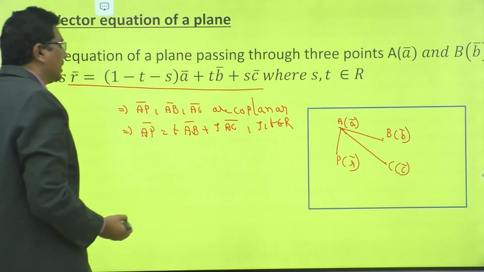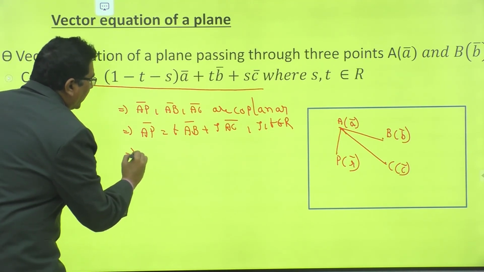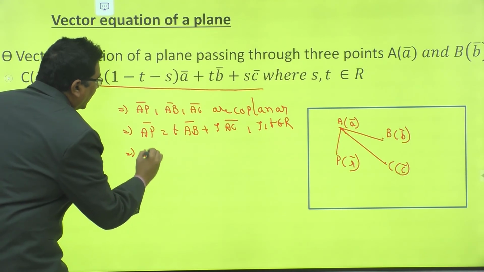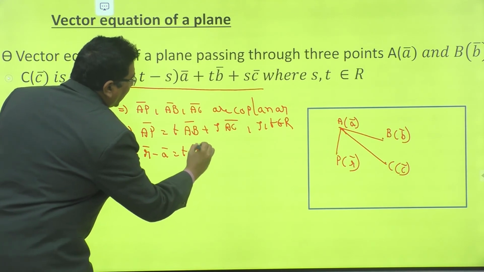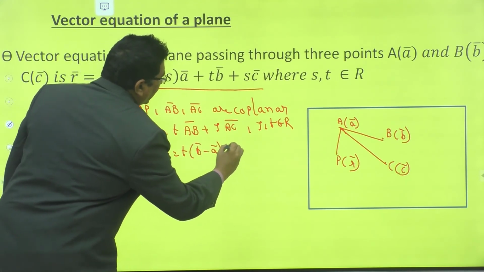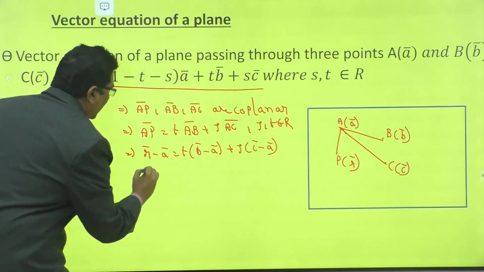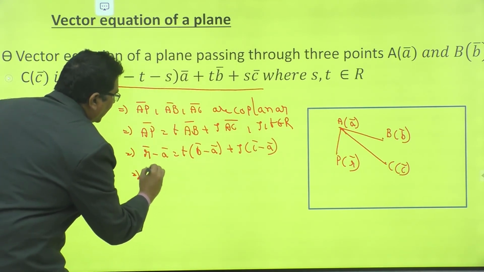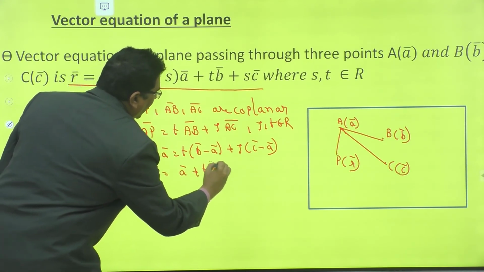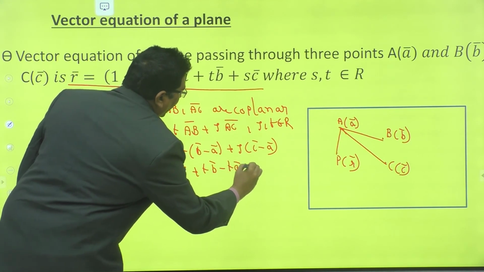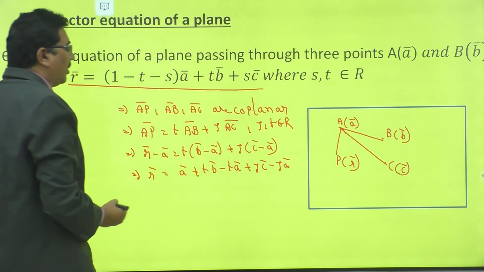Now AP bar means OP bar minus OA bar, that is R bar minus A bar, equal to t into (B bar minus A bar) plus s into (C bar minus A bar). That implies R bar is equal to A bar plus t B bar minus t A bar plus s C bar minus s A bar.